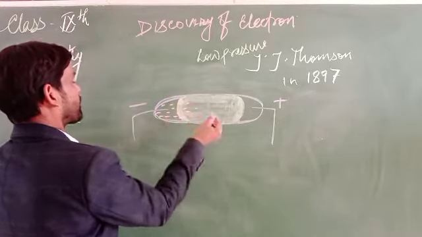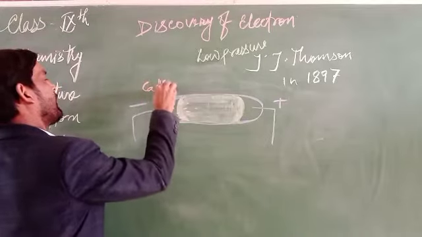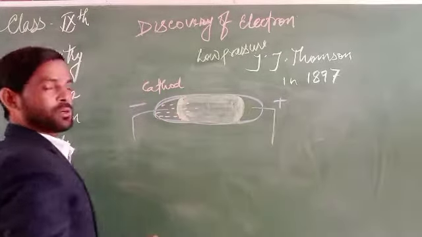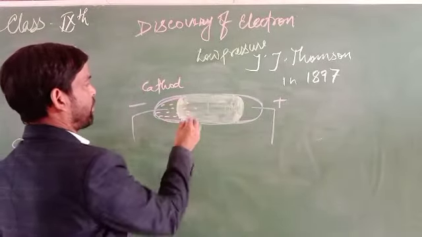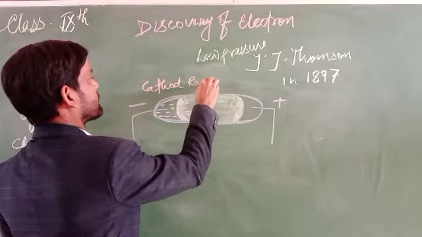These rays are produced from the cathode, so that one is called a cathode ray.